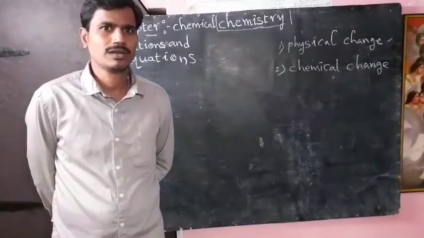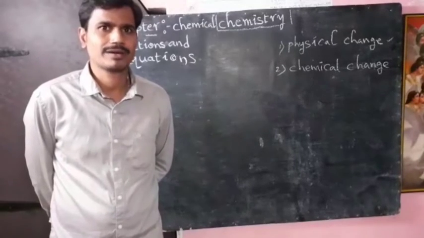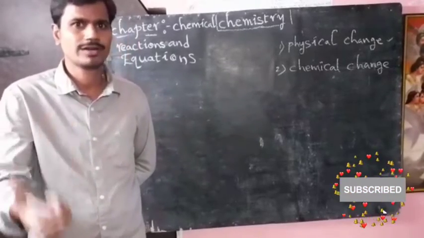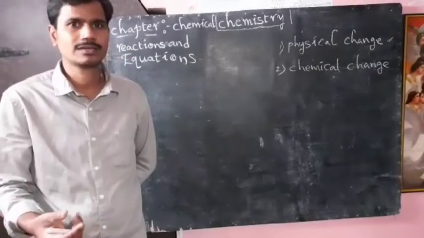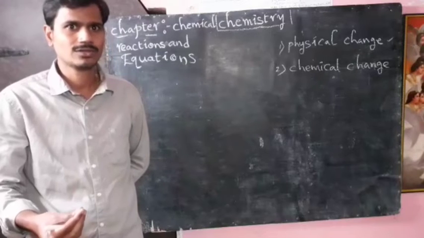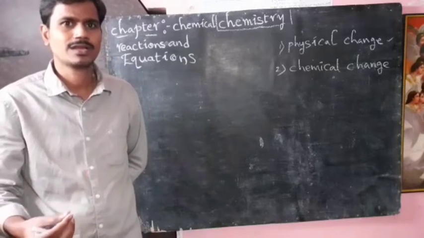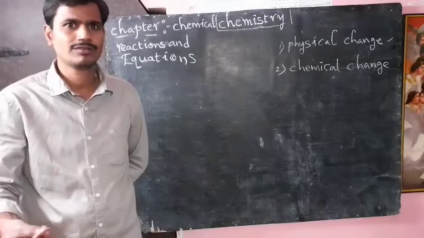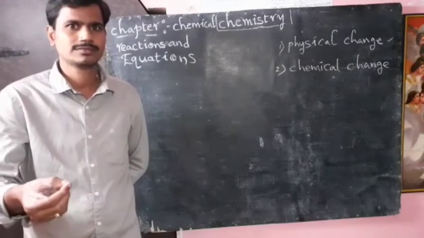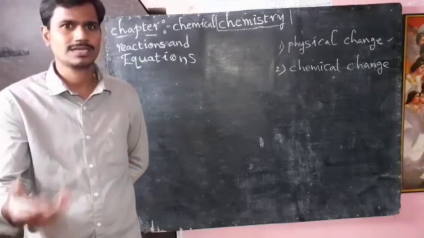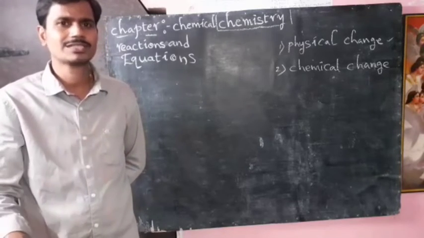For example, when you burn a white paper, you will get black ash. That is an example for chemical change. Souring of milk, when we add some amount of curd to milk, it changes to set curd. That is a chemical change.